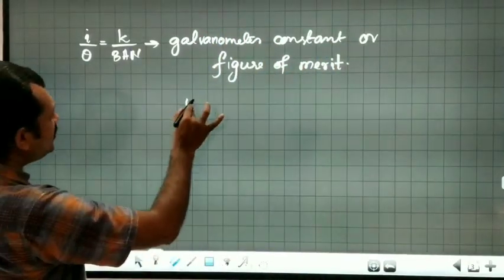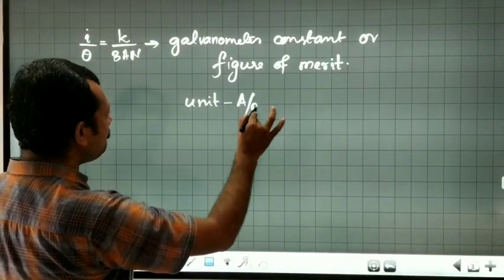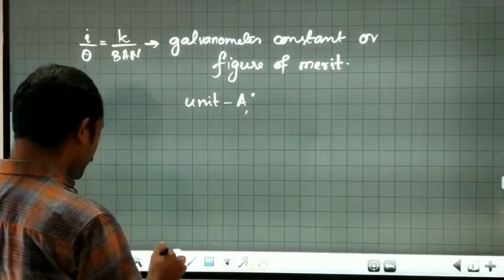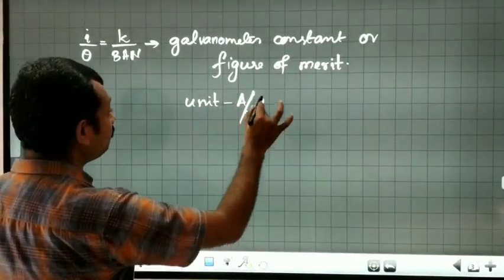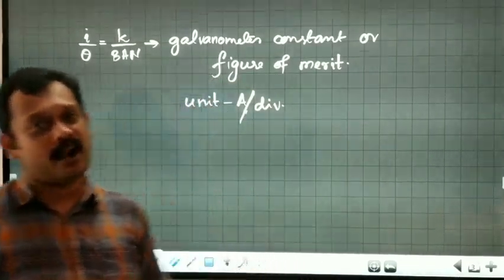The unit of the galvanometer constant or figure of merit is ampere per division.